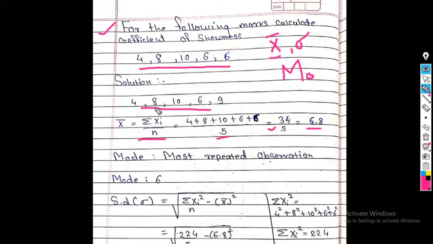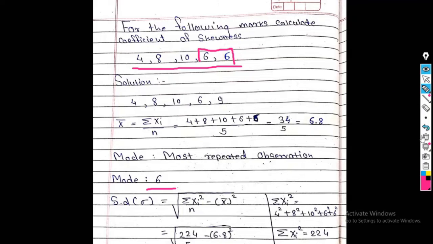This is the answer of x bar. Now next value is mode. Mode is nothing but the most repeated observation in the data. Now in this case, which observation is repeated? See here, observation 6 is repeated 2 times. Therefore I write mode is equal to 6.